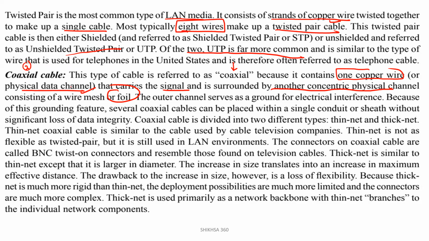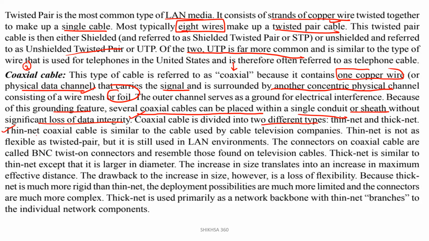Because of this grounding feature, several coaxial cables can be placed within a single conduit or sheath without significant loss of data integrity. Coaxial cable is divided into two different types: the first one is thin net, and the second one is thick net.